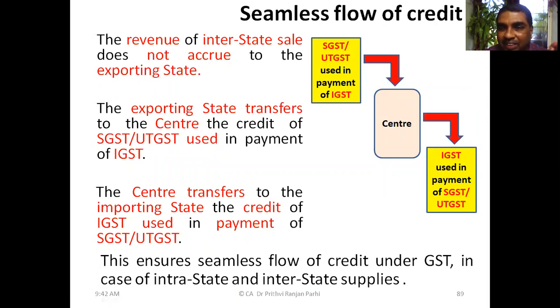And IGST, which is used for payment of SGST or UTGST, has to be transferred by the state to the consuming state. It has to be transferred by the center to the consuming state. Understood? So first, this will be transferred to the center, then the center will transfer it to the state. This you have also understood with the help of an example.